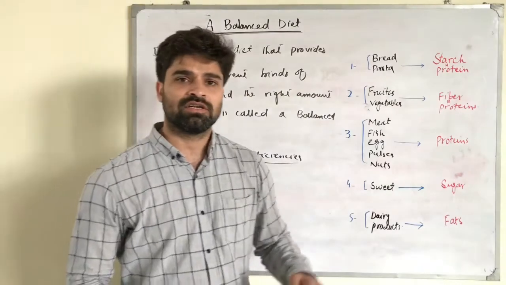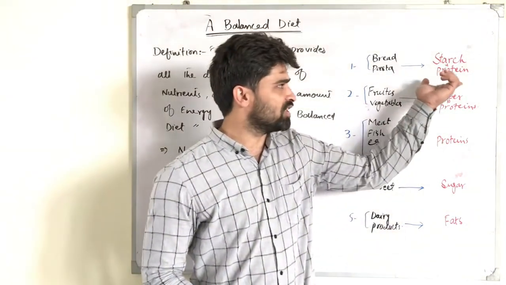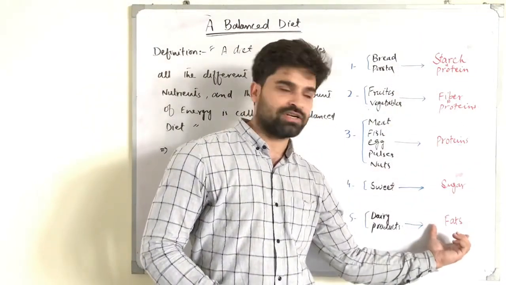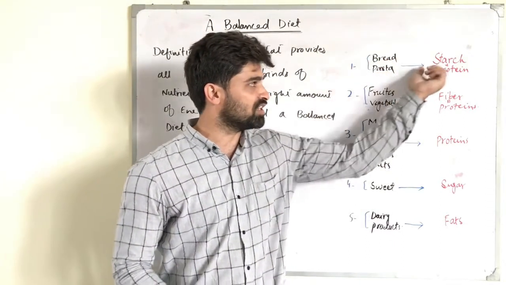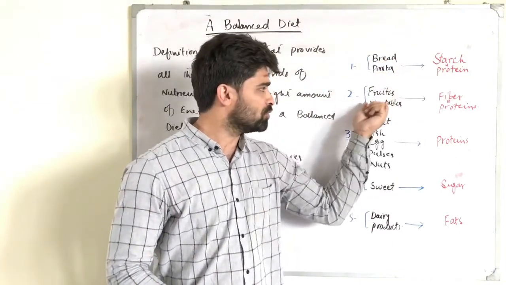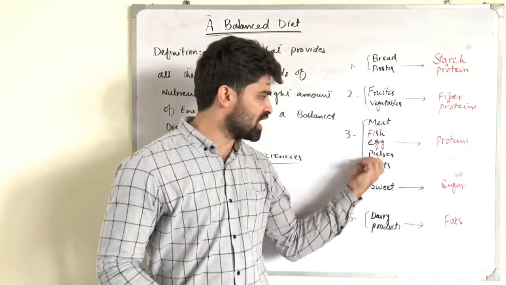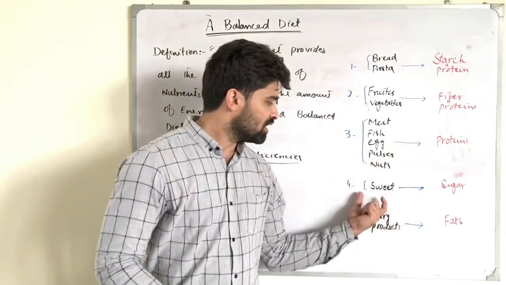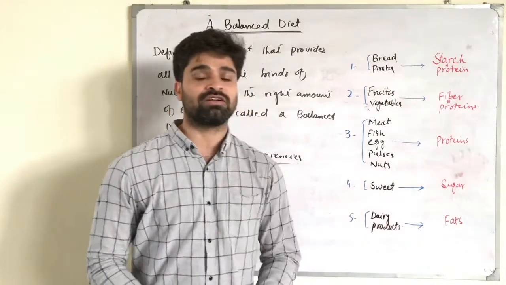Dear students, normally the food we eat contains these kinds of nutrients. As I have written here, bread and pasta contain starch and protein, fruits and vegetables normally contain fiber and proteins, meat, fish, egg, pulses and nuts contain protein, sweets contain sugar, dairy products contain fat.